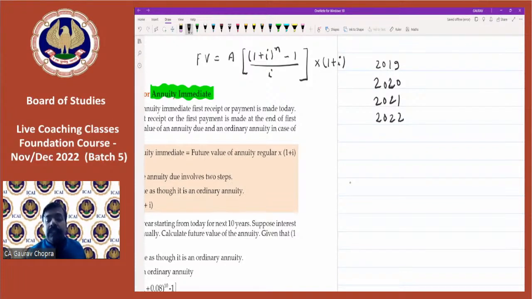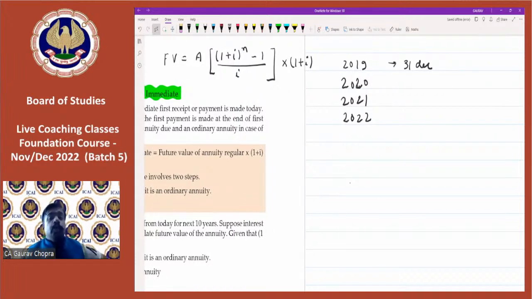If I'm investing at the end of 19, let's say on 31st December of 19, will I get interest for the whole year 19 or not? Because I am investing on the last day of the year. So of course, I will not get interest for 2019 because I'm investing at the end of the year. But I will get interest for 20, 21, 22 because I am invested in all these years.